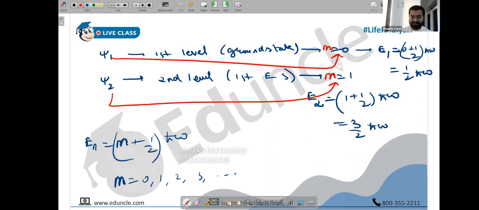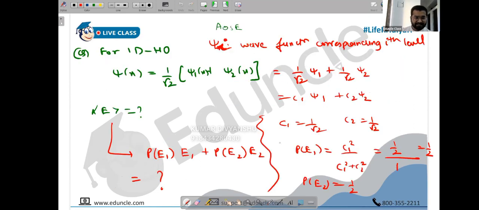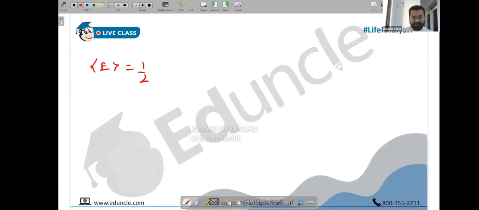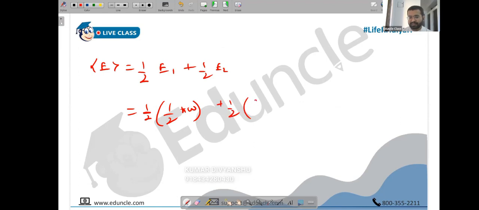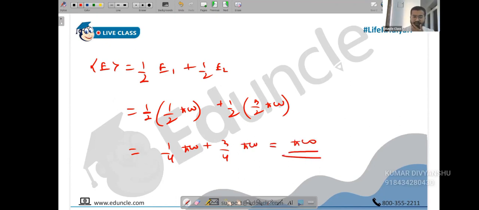Chalo, shall we? Let me explain. So let's complete this now. Our answer, people, is ready. The energy was half into E1 plus half into E2. Probability of E1 and probability of E2, both the probabilities were half. But this time, this is actually half h squared omega, not 3 by 2 h squared omega, and this one is 3 by 2 h squared omega. So the answer is 1 by 4 h squared omega plus 3 by 4 h squared omega, that's 4 by 4 h squared omega. The answer is just h squared omega. I hope you understood this.